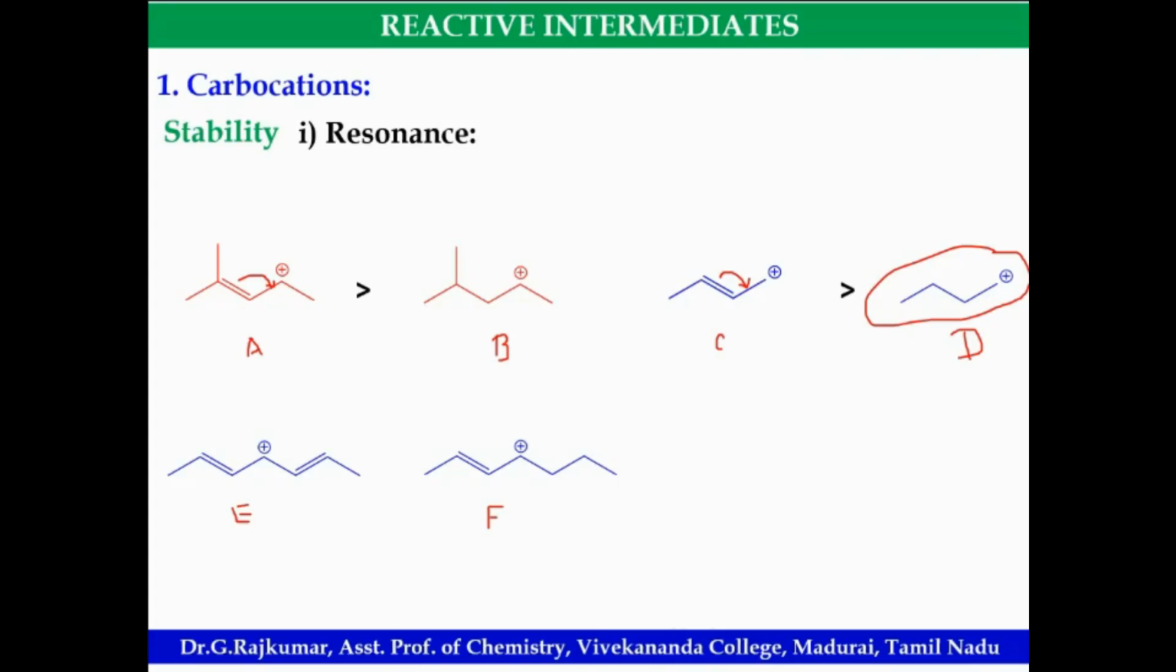E is more stable. Yes. Because on both sides stabilization can take place. In F there is only one pi electrons. Only this double bond will be there, and only this will shift towards this.